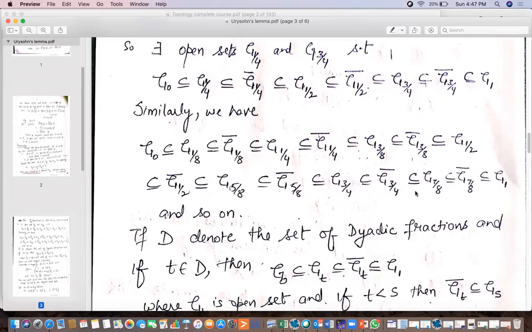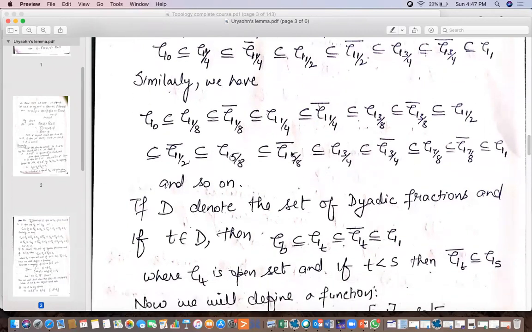Continuing, this will be a lengthy series between G0 and G1. We can find such open sets and such closed sets such that these subscripts belong to dyadic fractions. If D denotes the set of dyadic fractions, and if T belongs to D, then we can find a dyadic fraction T such that G0 will be contained in GT, and GT is contained in GT closure, and that will be contained in G1.